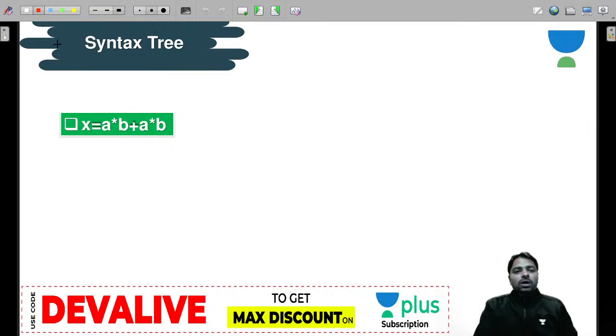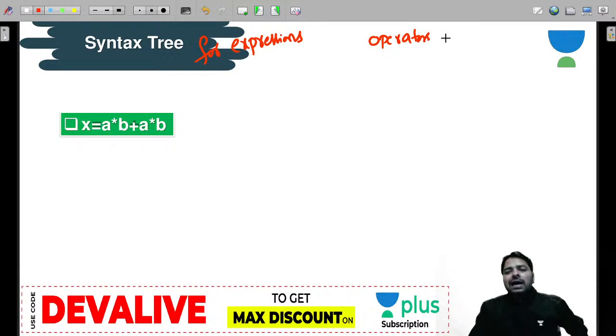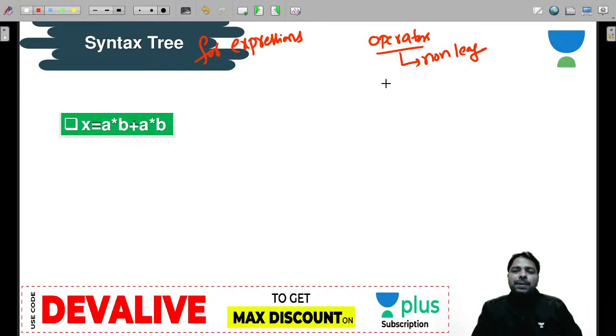Okay, let's move on. Syntax tree. Now we have the syntax tree. So what is the syntax tree? There is a difference between parse tree and syntax tree. Parse tree we basically construct to derive the string from the given grammar. Syntax tree we basically use for expressions. Expressions have operators and operands. Here operators act as intermediate nodes, non-leaf nodes, you can say simply. Operators are treated as non-leaf nodes, and operands you can use as leaf nodes.